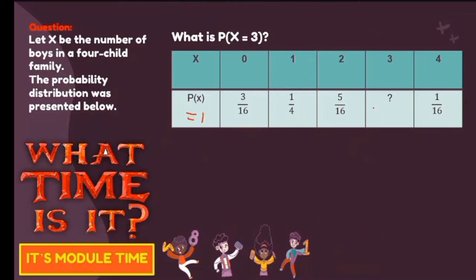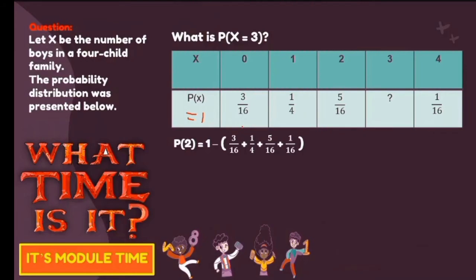But this time around, it is a little more complicated because we need to apply some concepts for fractions. So the probability of 2 is equal to 1 minus, open and close parenthesis, the probability of all values of x in our table. So for this part, since it is more on dissimilar fractions, the first thing we need to do is convert this given into similar fractions. But if you already have a calculator, there is no problem because it is direct. Actually, for this part, only the 1 over 4 is the dissimilar fraction, and the rest, we can add directly.